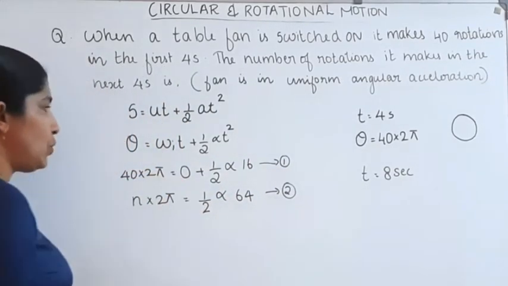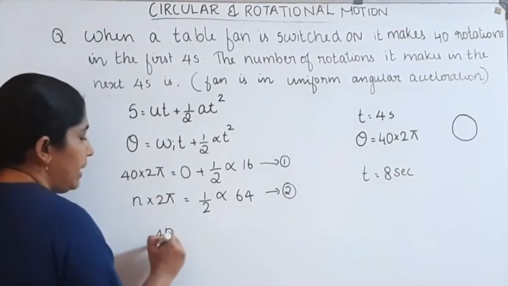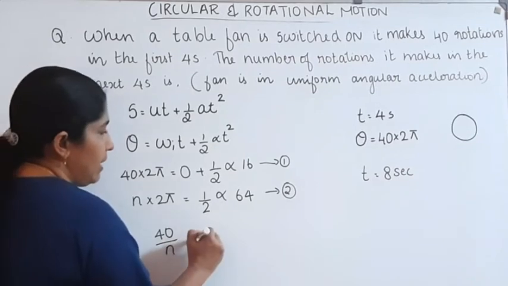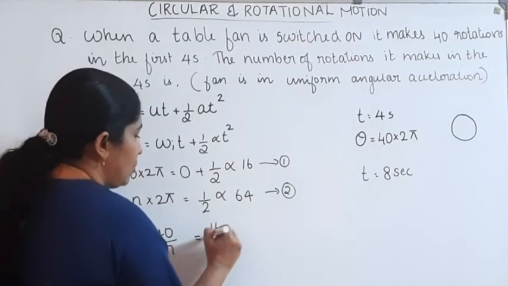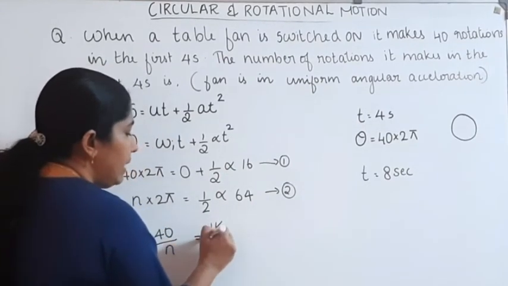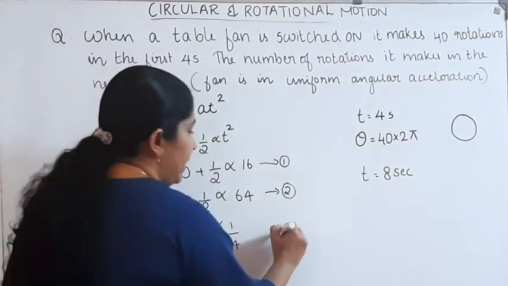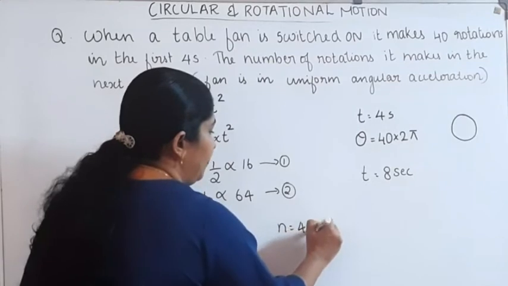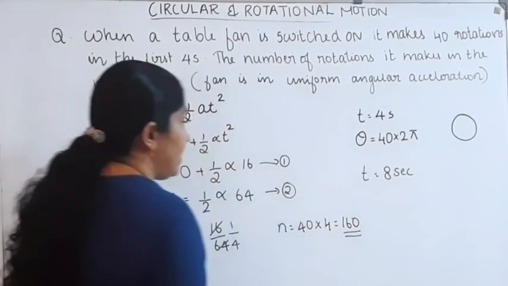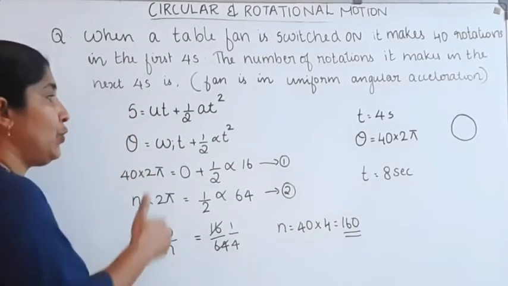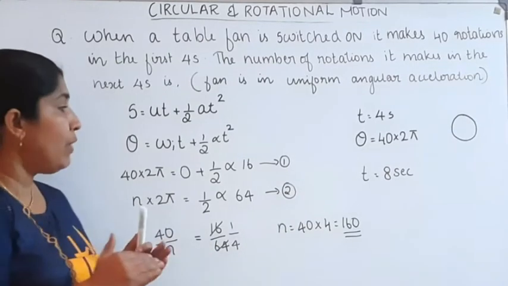On dividing equation 1 by equation 2, we get 40 divided by n is equal to half alpha gets cancelled, then 16 divided by 64, that is equal to 1 by 4. Then n is equal to 40 into 4, that is equal to 160. From the initial condition to the final condition, the number of rotations made by that fan is equal to 160.